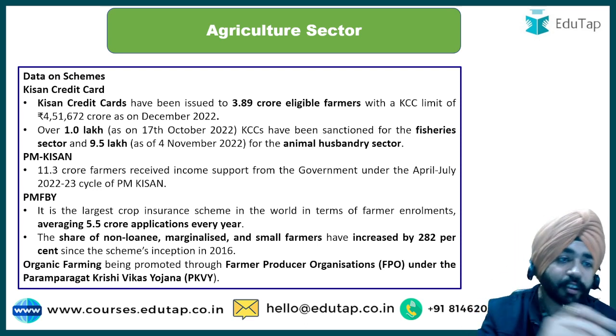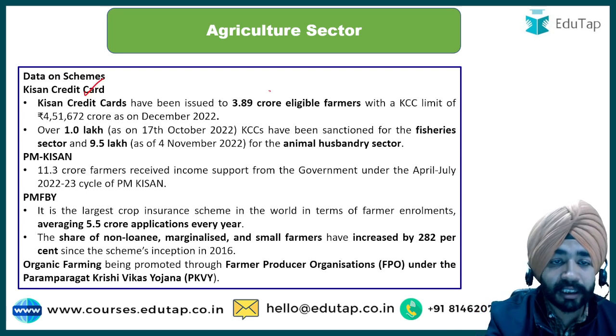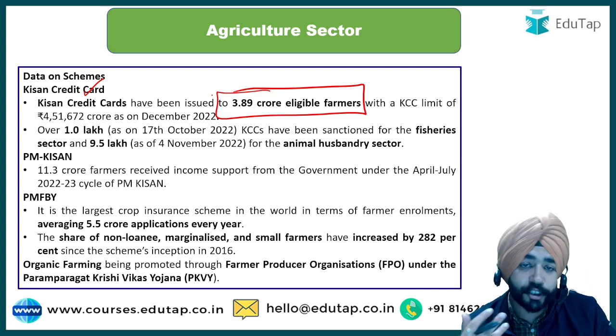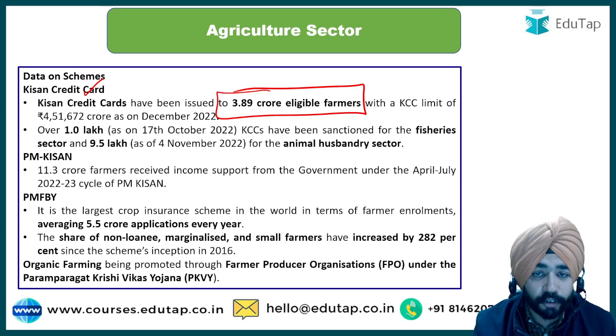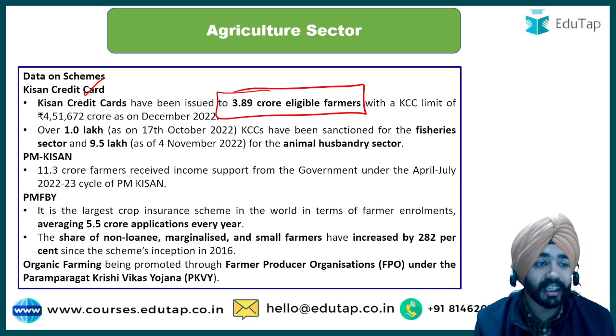Then the important thing that has been discussed on the agriculture schemes in the survey is, first of all, the Kisan Credit Card. It says under Kisan Credit Card, 3.89 crore eligible farmers, around 4 crore farmers, have been issued the Kisan Credit Cards, okay, with a limit of rupees